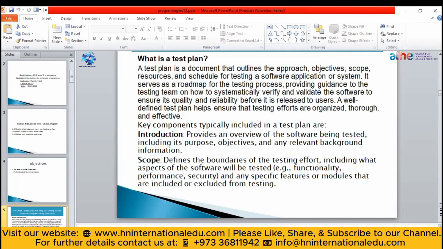Then the second thing that comes is the scope, meaning where that program is going to be used. Now you have created it for a retail shop. You cannot use that in any hospital or library management system. It can only be used in the retail shop. So the word scope means where that software is going to be used, where that program is going to be implemented. So that is your scope, meaning at what place your program is going to be used.